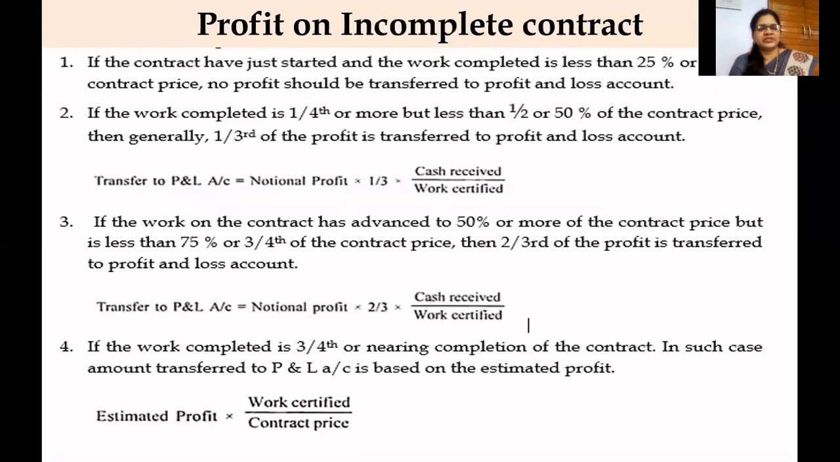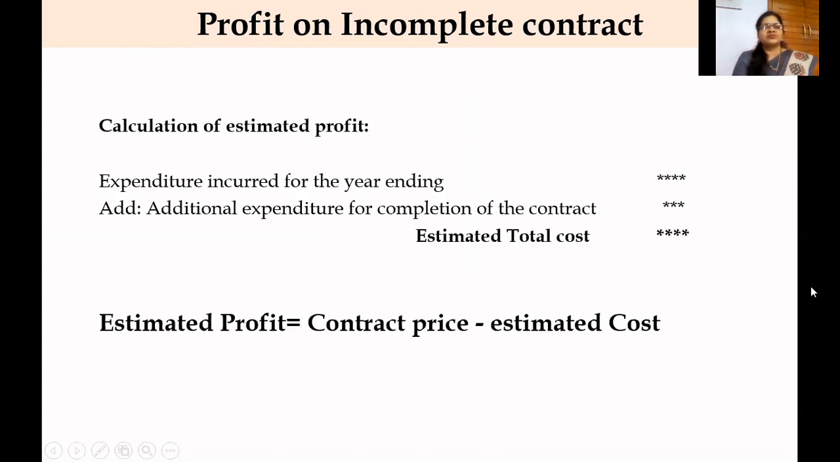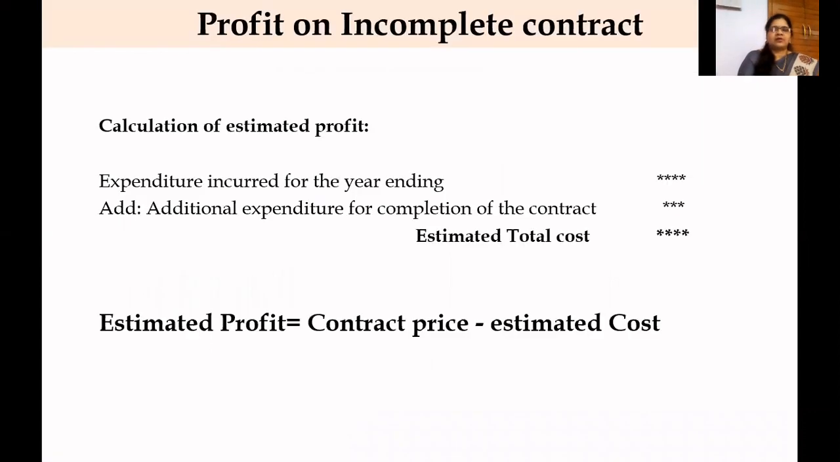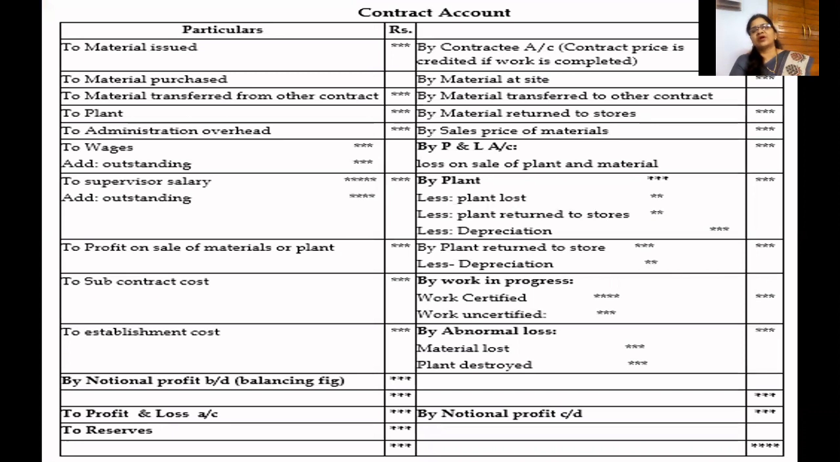So using this estimated profit, we can calculate estimated profit into work certified divided by contract price. By applying this formula, some percent of profit can be transferred to P&L account. So this is about the profit on incomplete contract. Now let us see how the format of contract account looks.